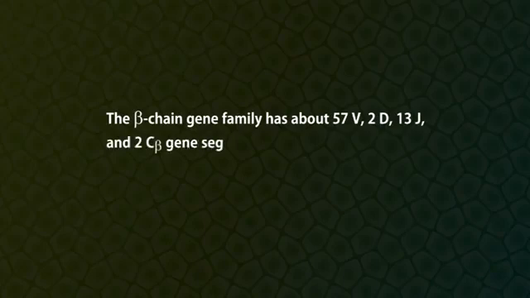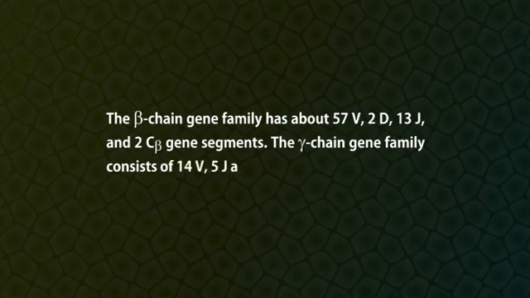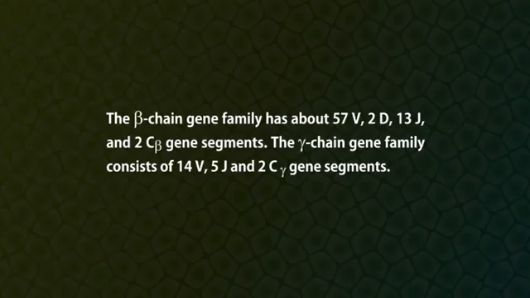The human germline DNA contains about 50 V-alpha and 70 J-alpha gene segments and a single C-alpha gene segment. The delta chain gene family contains about 3V, 3D and 3J gene segments and a single C-delta gene segment. The beta chain gene family has about 57V, 2D, 13J and 2C-beta gene segments. The gamma chain gene family consists of 14V, 5J and 2C-gamma gene segments.